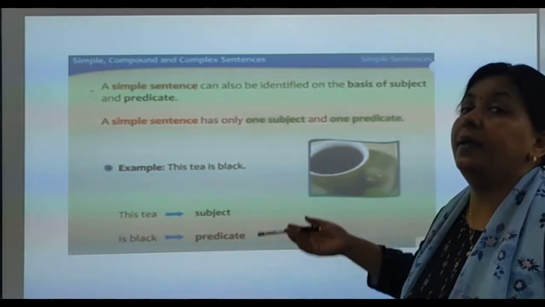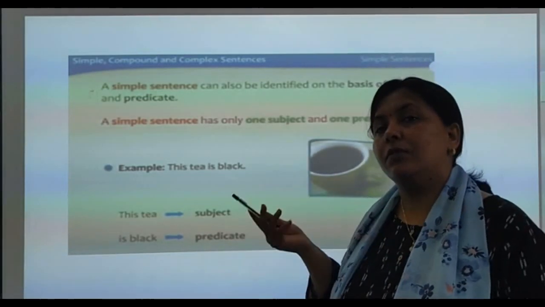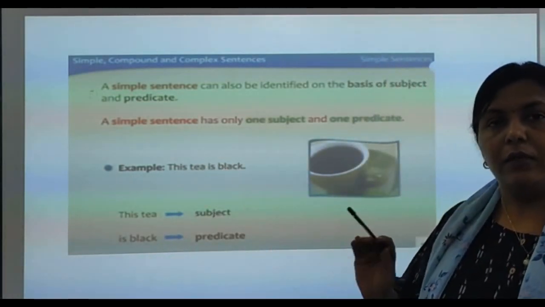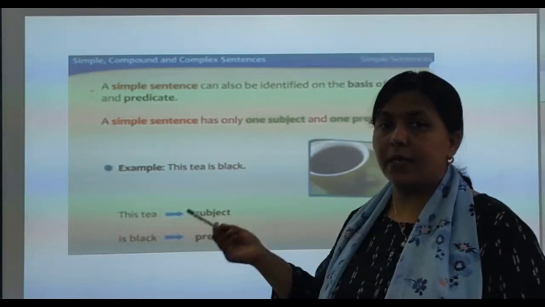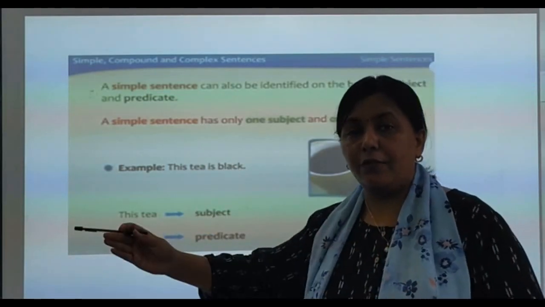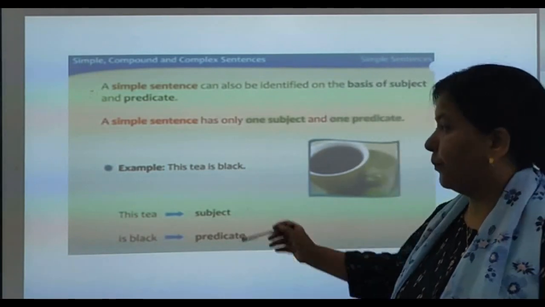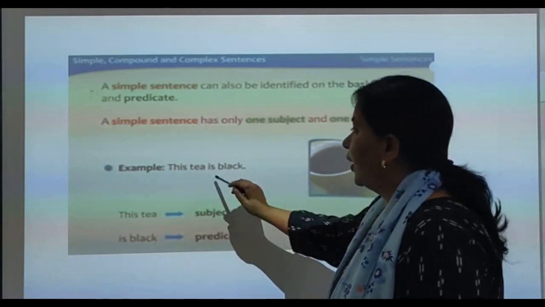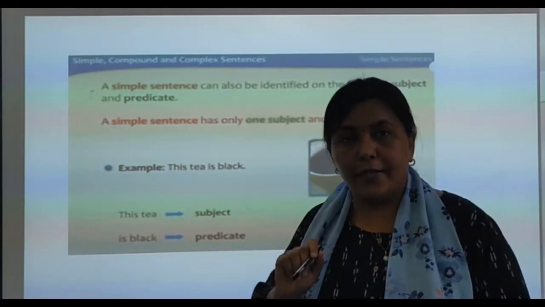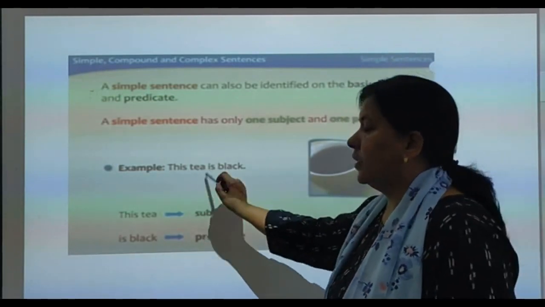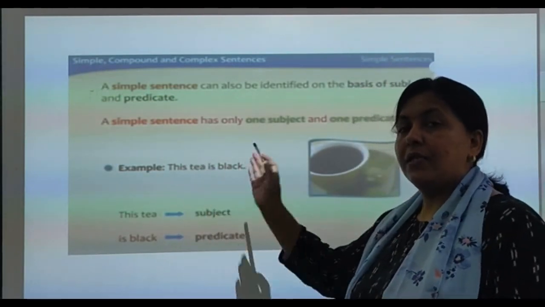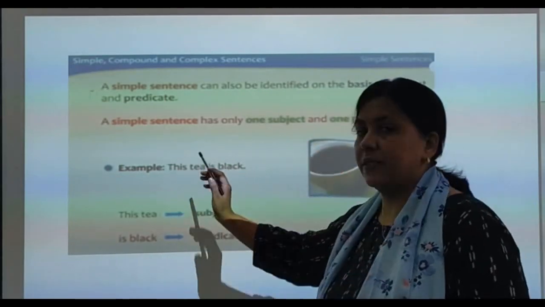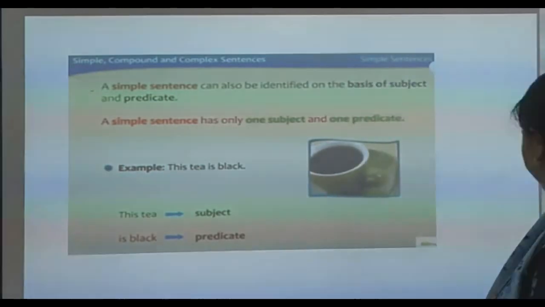Now in this simple sentence, what is the subject? Obviously, this tea. Fine. This is understood. This tea is our subject and the rest part from the verb is called predicate. This tea is subject, is black is predicate, in which is the finite verb. Got it? Subject, first part and the part from the verb is called predicate. So simple sentence has only one subject and only one predicate.